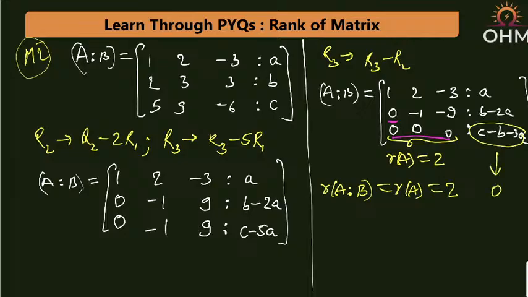Okay, that means C minus B minus 3A is 0. So just reversing the sign, 3A plus B minus C equals 0. Is it the same thing we have written or not? If you see the answer, 3A plus B minus C, the same thing we have written here.